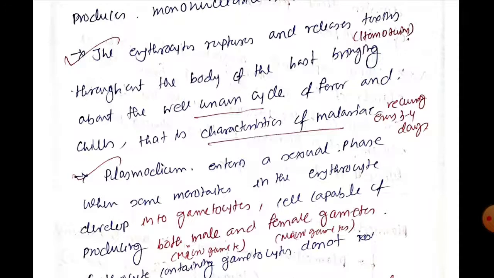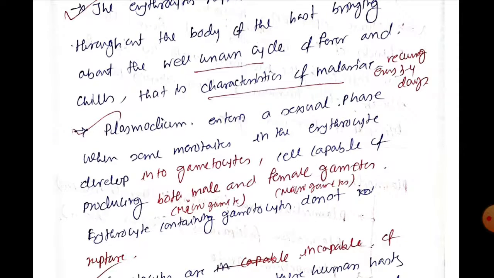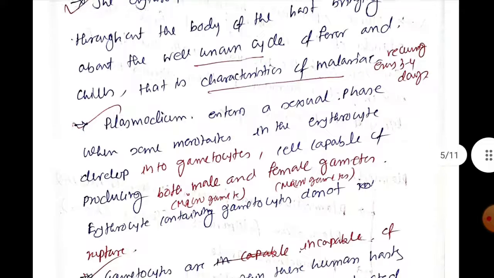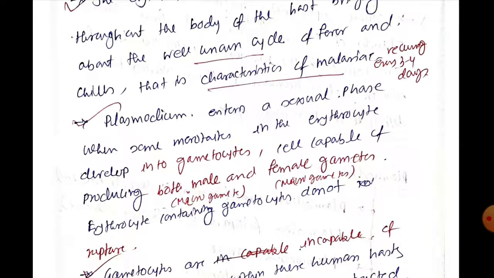So now under such circumstances, if that infected person is bitten again by another mosquito, which is uninfected, that mosquito will suck blood. Along with that blood, it will also suck the erythrocytes that contain the gametocytes.